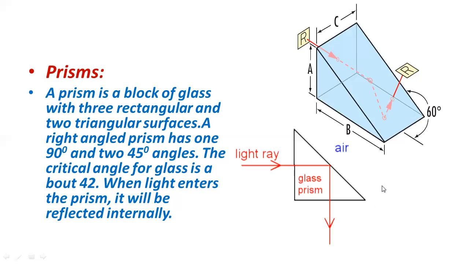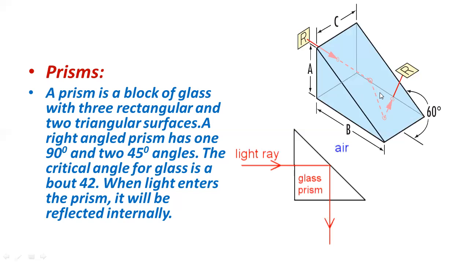And the prism consists of three rectangular surfaces. You can see this is one rectangle, this one is another rectangle, and then we have this rectangle downward, which is called B, and then C, A, B, and C. This one is the A rectangle, this one is the B rectangle, and the upward one is the C rectangle.